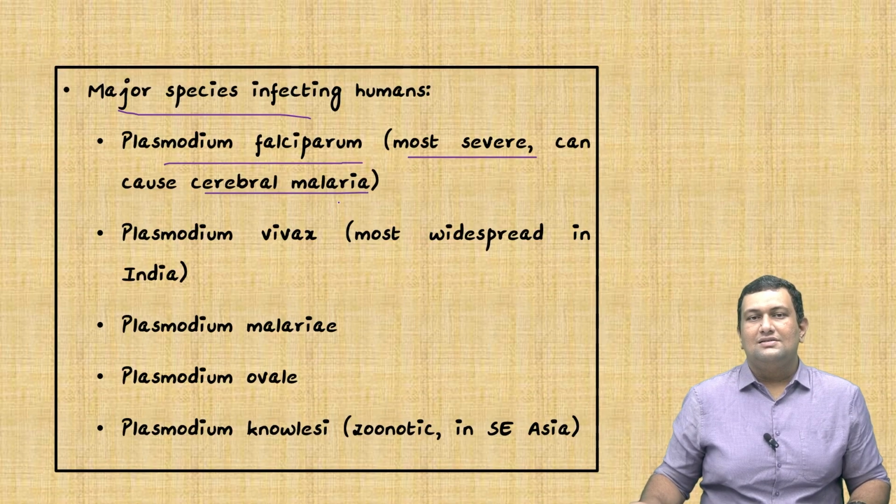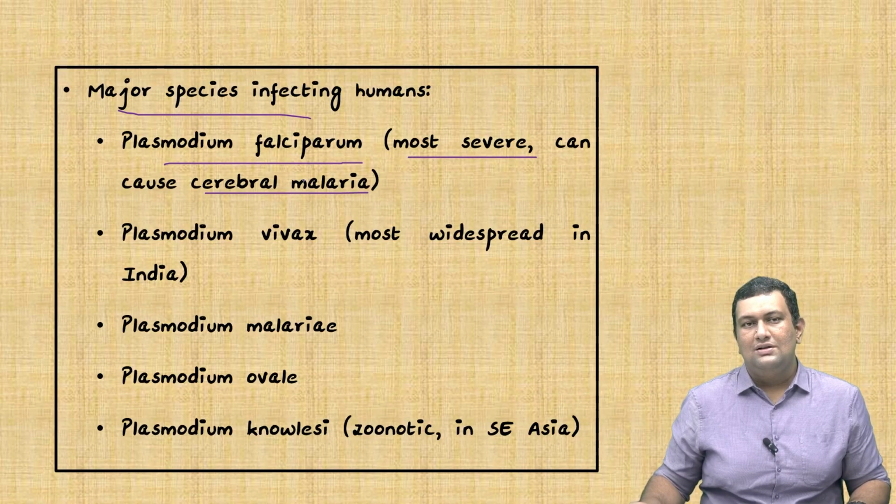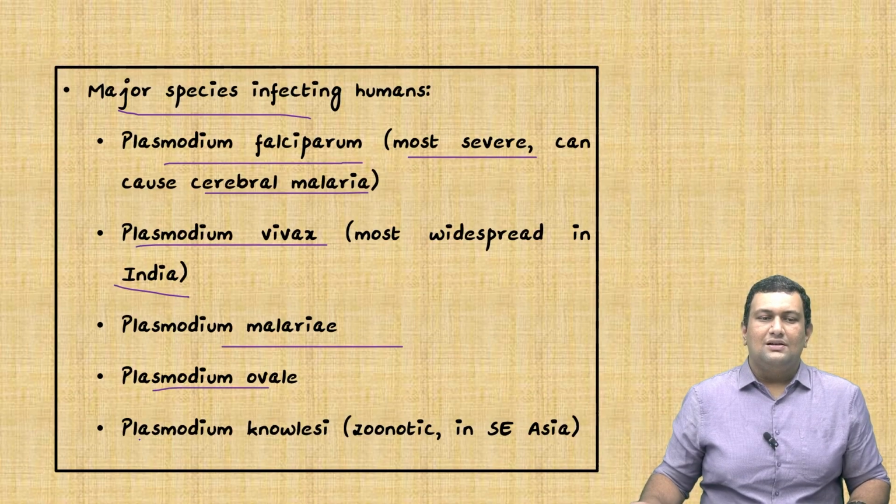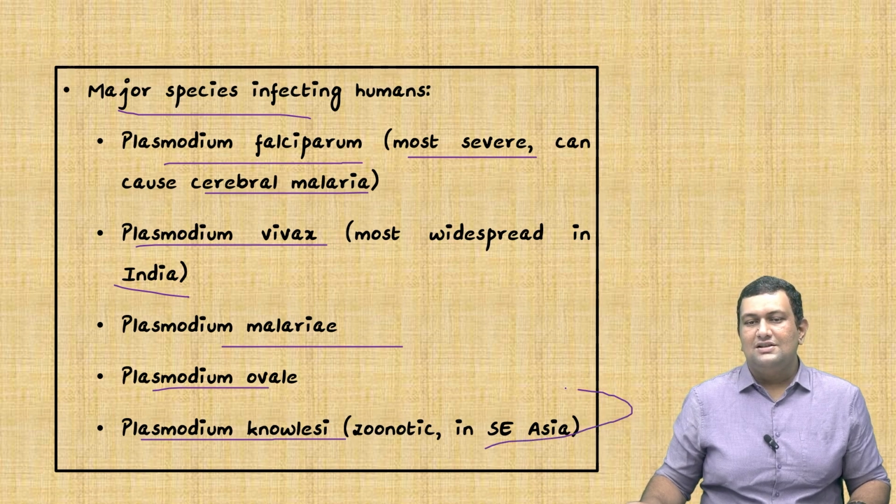That is a highly severe and fatal one, which can affect the brain and even lead to coma. This is highly prevalent in the African region. Second is Plasmodium vivax. It is mostly widespread in India. Third is Plasmodium malariae. Fourth is Plasmodium ovale. And fifth is Plasmodium knowlesi. This is widespread in Southeast Asia. These are the various species of this parasite.